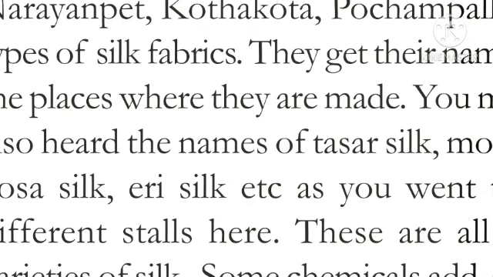See, there are 4 types of silks. One is Tassar silk, second is Monga silk, third is Kosa silk, fourth is Eri silk. These are all several varieties of silk. Some chemicals add strength to the silk fibers. Silk is used to make other products as well, like satin and crepe. We have both handlooms and power looms to weave silk. Some satins are being prepared, as well as crepe.